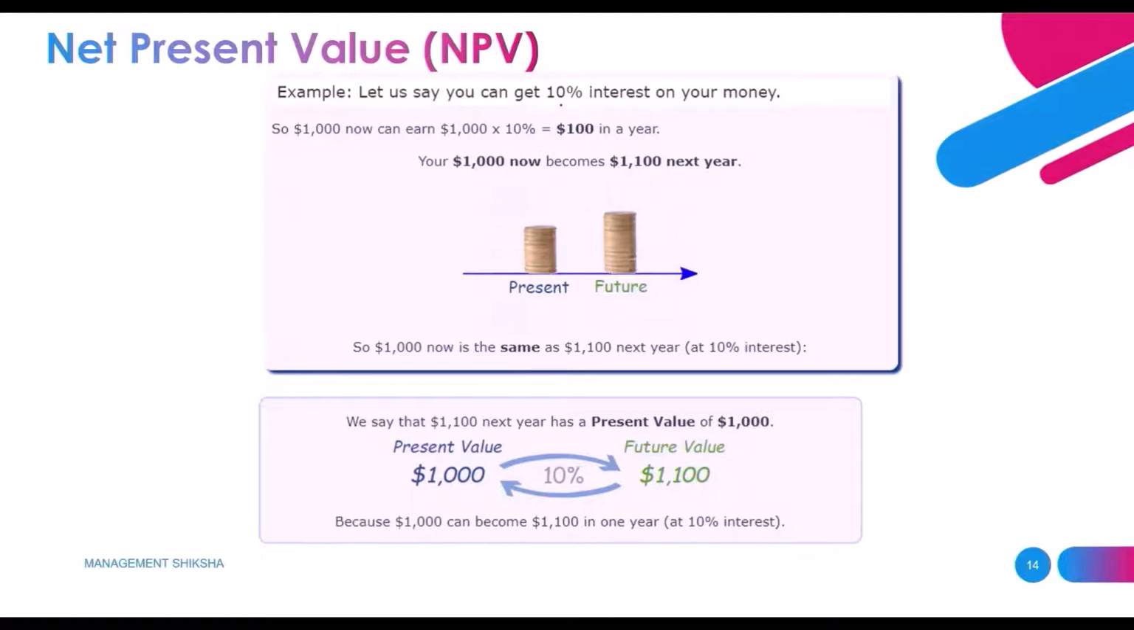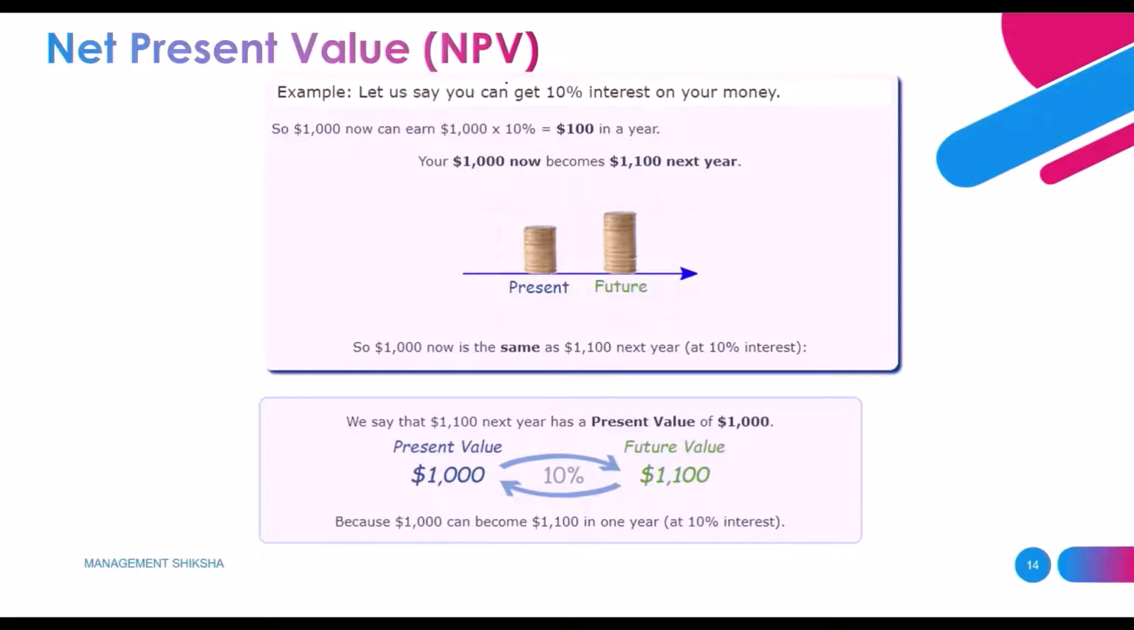Sometimes future money is also less valuable because of inflation or deflation, which kills the buying power of an economy. This is called the time value of money. By using the net present value, we can compare the present value of money with any future value. For example, you have $1,000 in your hand.